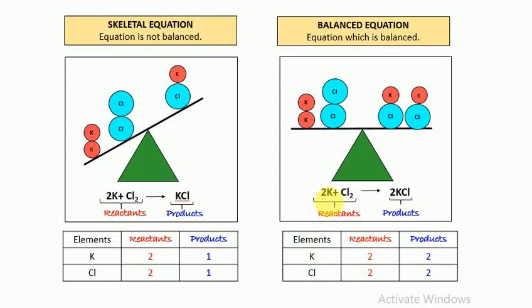On the left hand side, the reactant side, there are 2 potassium atoms, so we write 2, and 2 chlorine atoms, so we write 2. And again 2 potassium chloride means 2 potassium and 2 chlorine atoms. So we can see that on both the reactant and product sides there are 2 atoms of potassium and chlorine. Therefore, this is a balanced chemical equation.